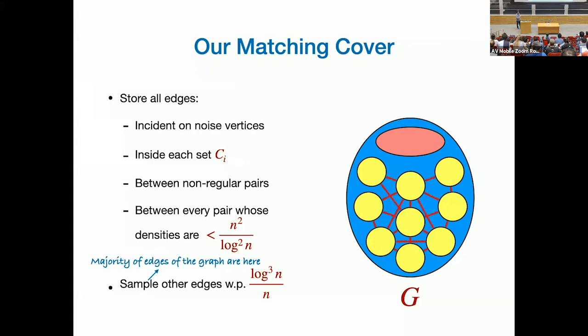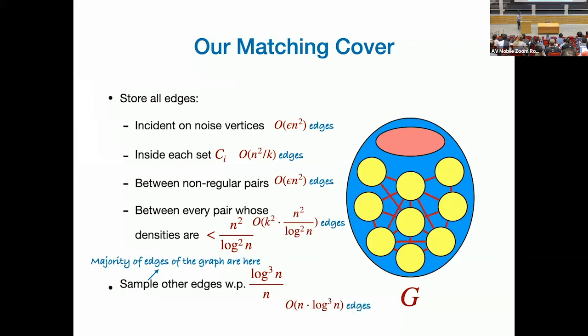One thing: when you say these many things, it feels like, wow, I'm storing lots of edges. All the edges of the graph are here. But these are all exceptions. If you think about it, this is the main part, so we are sampling lots of edges of the graph, and that allows us to make the graph sparser. You can go through this; it doesn't matter. There are different numbers you get for each part, and if you tune the parameters right, they will be sublinear. For the right parameter epsilon, of log star, all these things become the type of thing we want. So the matching cover size is easy to bound, and it is small.